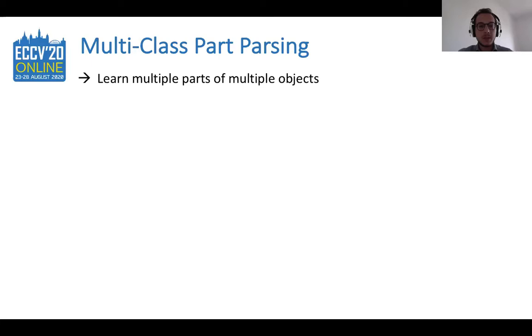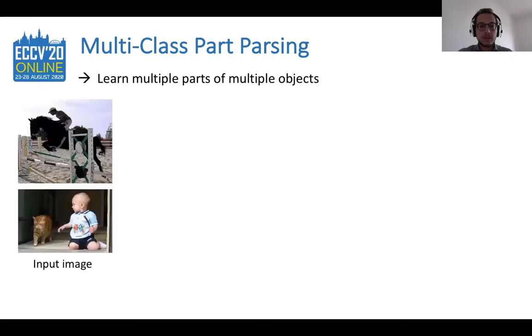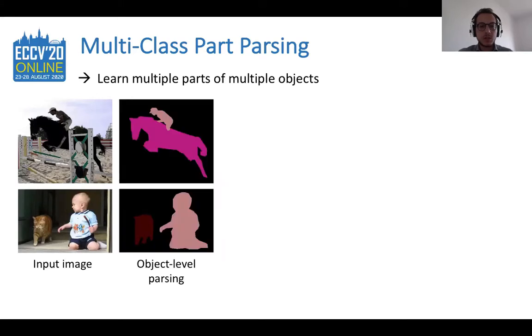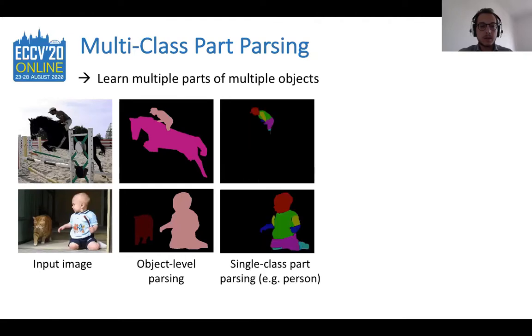The task we consider is the semantic segmentation of multiple parts belonging to multiple objects. It is a special case of semantic segmentation in which we want to recognize parts of objects. Indeed, given an RGB image, we could have different levels of machine understanding. The most common scenario is the semantic segmentation of object-level classes. However, one may be interested in understanding the parts of a single object, as in single-class part parsing, to better understand the pose or the interactions of the considered class. Here, for instance, you can see the person parts.